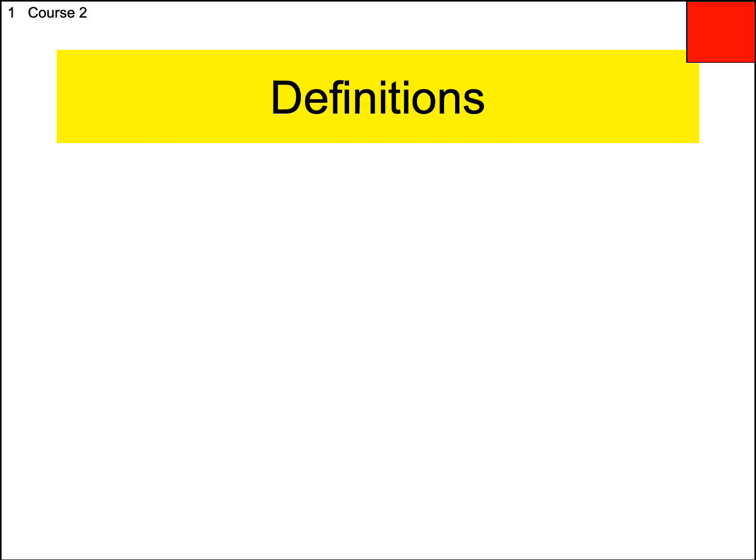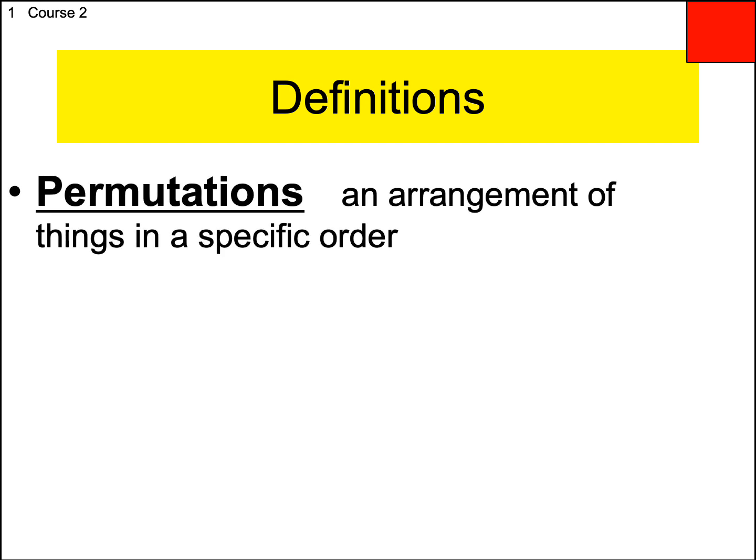So I know we wrote this down once on Friday. We're going to write it down again. So write this down, permutation. A permutation is an arrangement of things in a specific order, right? When order matters, when the arrangement of things matters, it's called a permutation. A Rubik's Cube, the order matters, right? We don't say it's solved until all the colors are in a specific order. That is called a permutation.